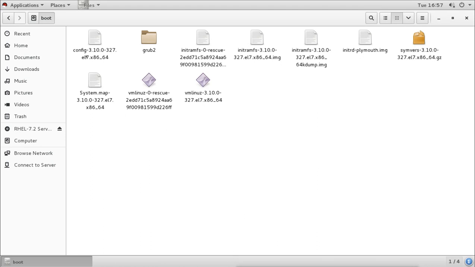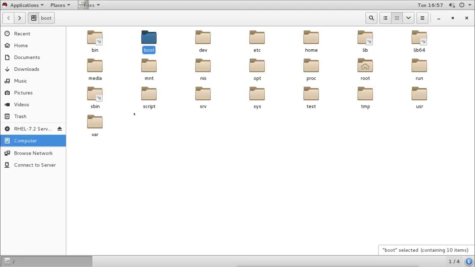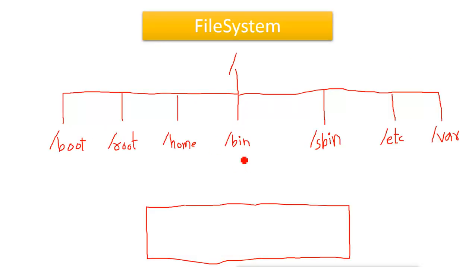And if we don't create a partition for any directory, the data will go to slash. And for slash also we have a separate partition. That is what the system partitions are. So what we see in Linux is a file system. It is called the file system. It is like a directory structure.